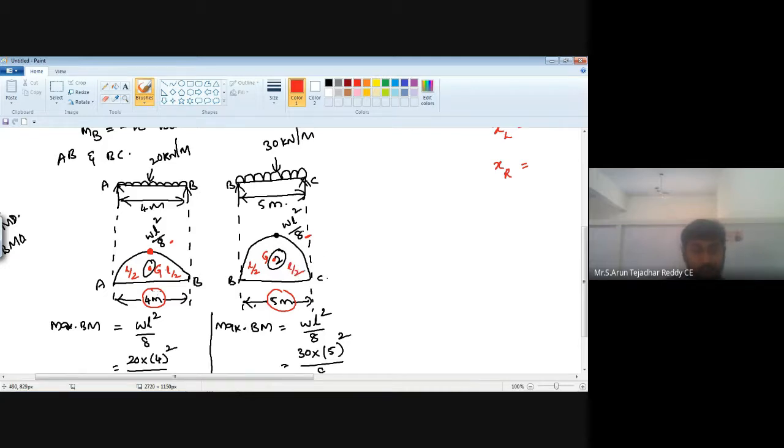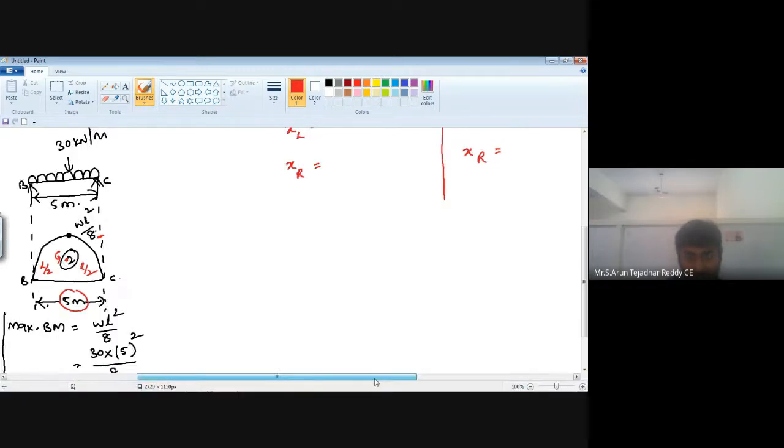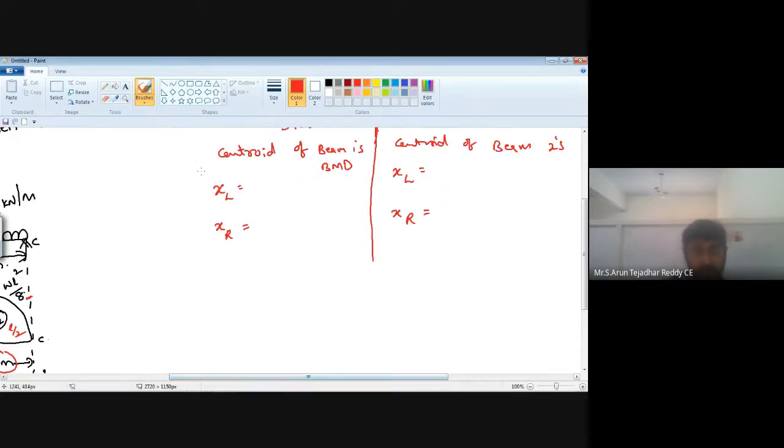Here L is 4 meter, here L is 5 meter. So write down clearly, XL is equal to L by 2, XR is equal to L by 2. Here the span is 4 meter by 2, that is 2 meter, and here also 4 by 2, it is 2 meter.